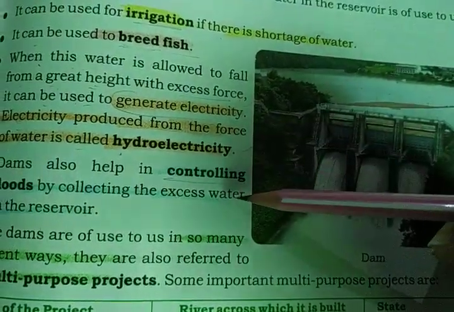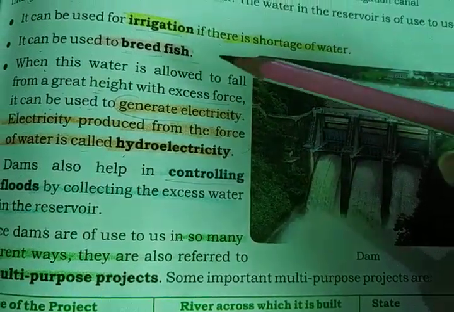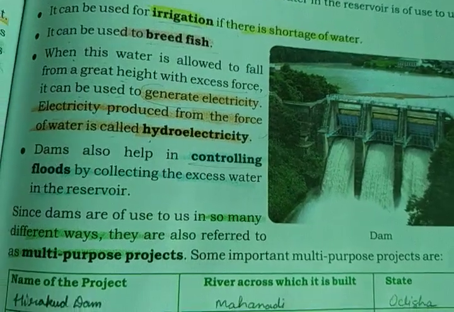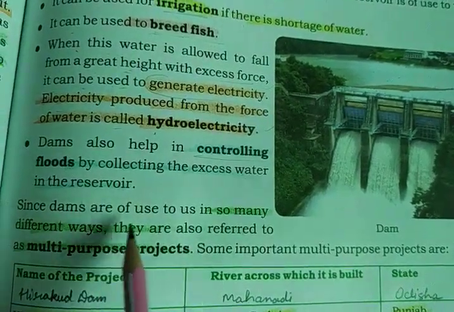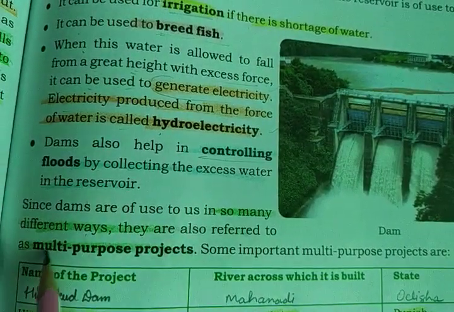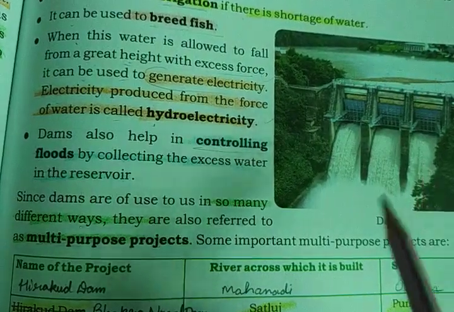So this dam is also known as a multi-purpose project because it fulfills a lot of needs. That's why it is known as a multi-purpose project. Since dams are used in so many different ways, they are also referred to as multi-purpose projects. So let us learn about some of the dams in our country.